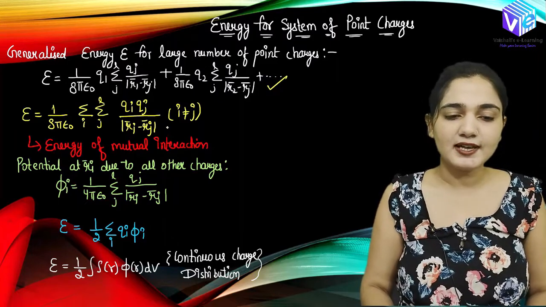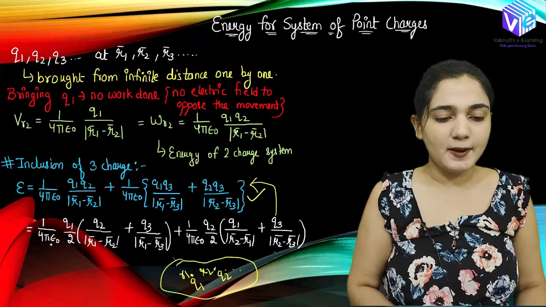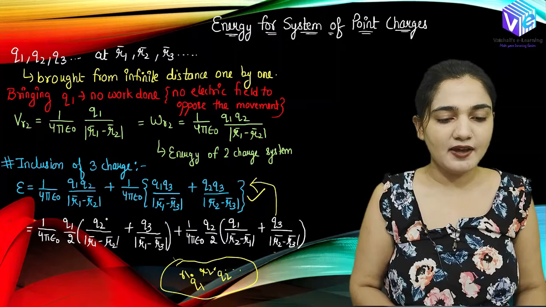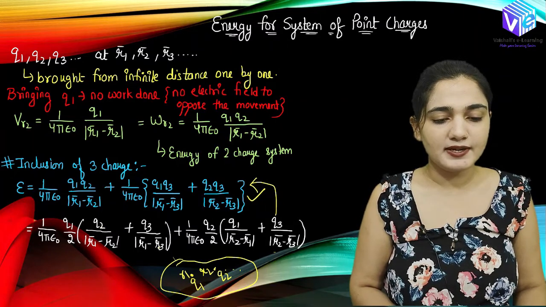So from the generalized formula only, because here we have Q1 upon 8 pi epsilon naught, right? Here we have Q2 upon R1 minus R2, Q3 upon R1 minus R3.